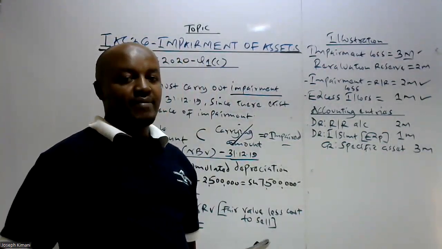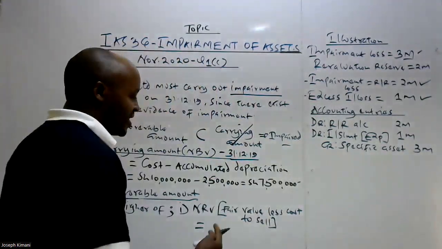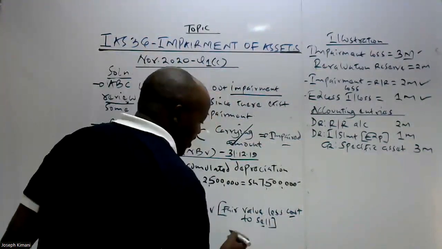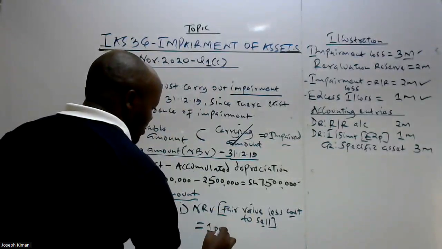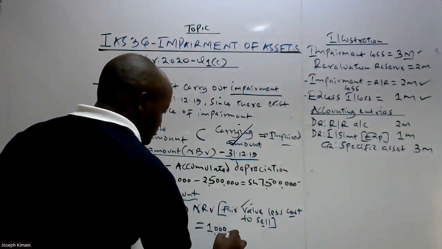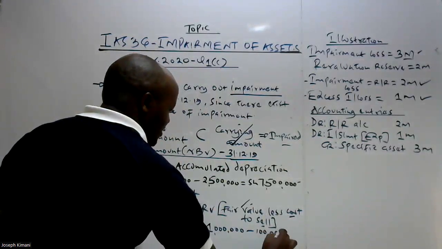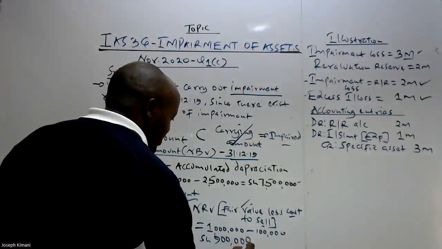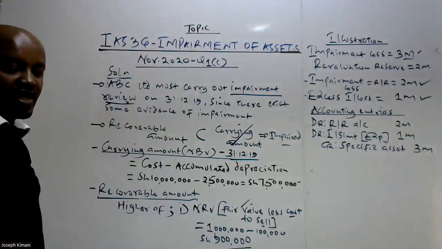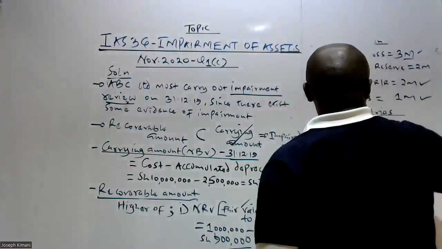That advert will cost the company how much? 100,000. This 100,000 is the cost which will be incurred by the company to sell, the cost to sell. So therefore, currently the asset can be sold at 1 million. That is what refers to the fair value here. And to sell that machine, the company will incur a cost of 100,000. So the net realizable value, or the fair value less cost to sell, is 900,000.